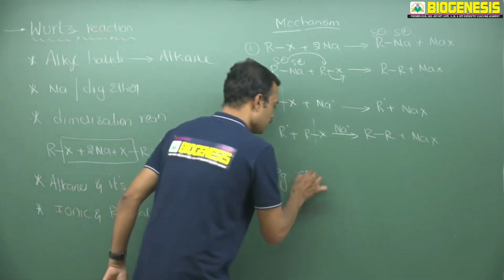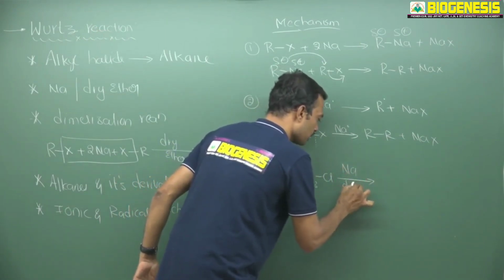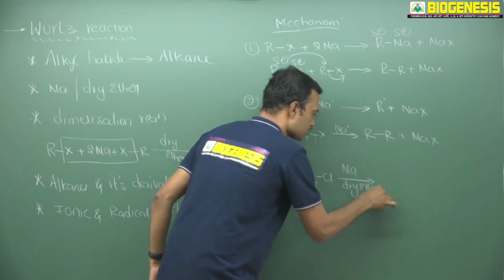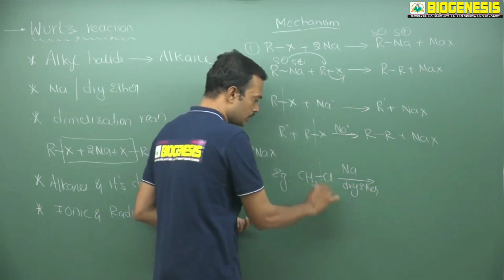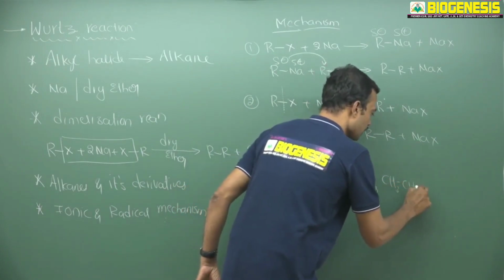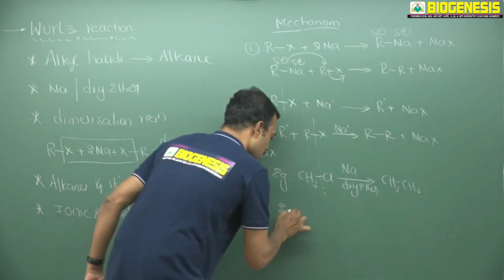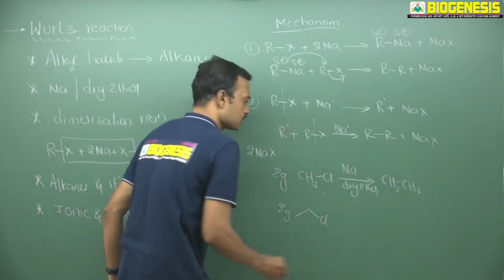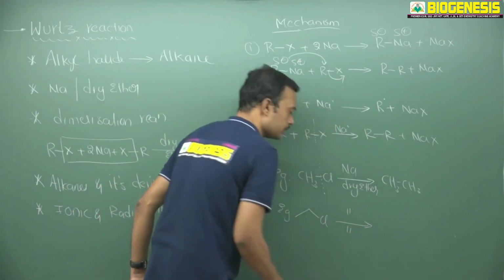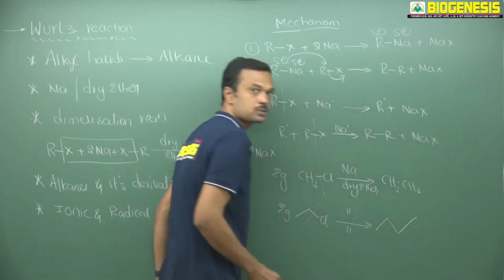See, here I am taking methyl chloride. They will give it like this, sodium in dry ether. So what is the resultant answer? Make it a dimer, remove the chlorine, and convert it into CH3-CH3, ethane, C2H6. Suppose I take ethyl chloride like this skeleton, now with sodium in dry ether, then these 2 carbons are there, and they become 4 carbons present.